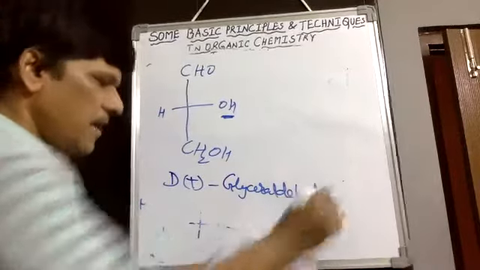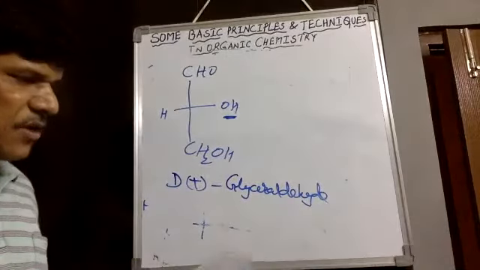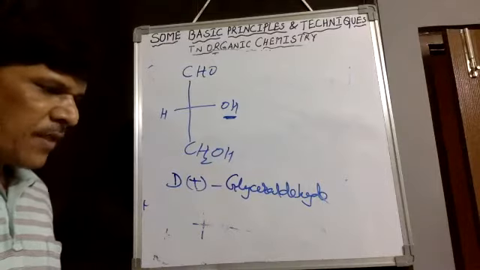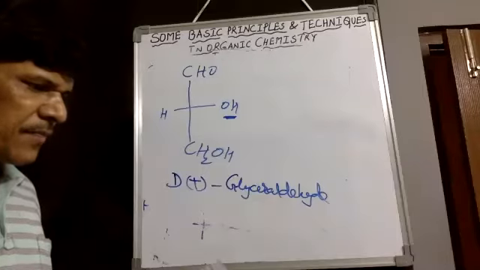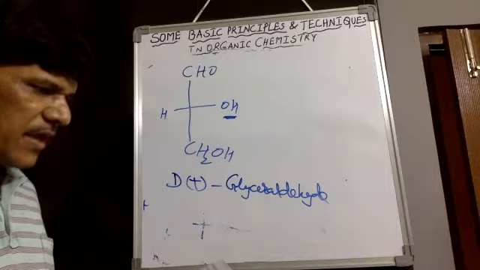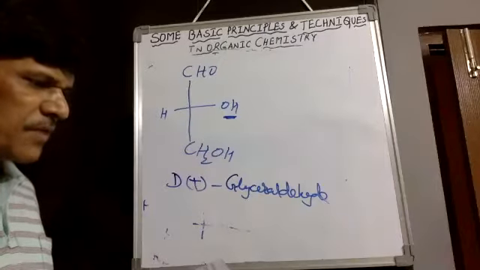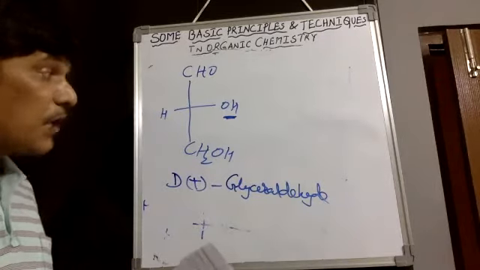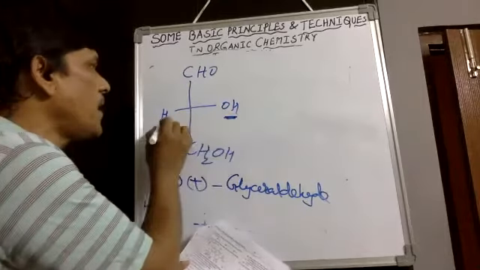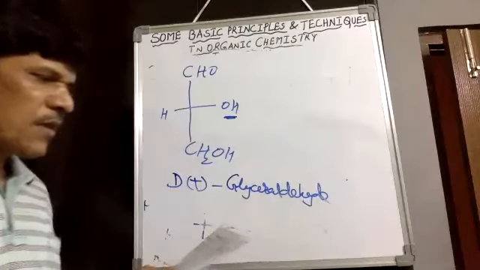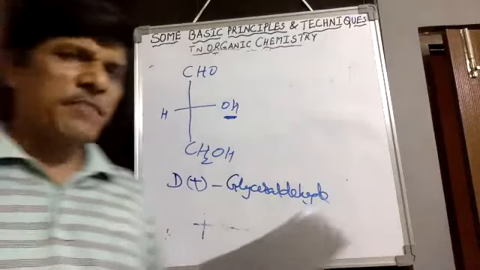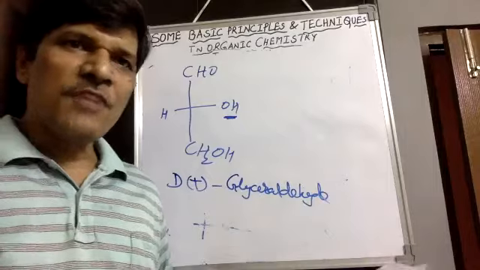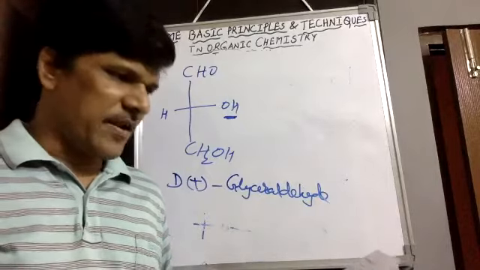Then the second and third statements are the same as whatever I explained. The symbol D indicates the hydrogen atom lies right to the chiral center in the Fischer projection formula. The symbol D indicates that the hydrogen atom lies on the right side, not the bigger group, or the hydrogen atom on the left side is their D configuration. Therefore, right side indicates D configuration is a wrong statement. Therefore, 1 and 4 are wrong statements, and 2 and 3 are correct statements. We need the wrong statements option. Therefore, B option is correct for it.